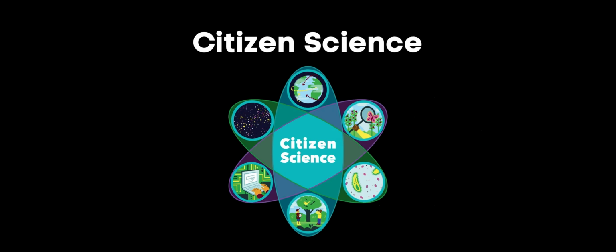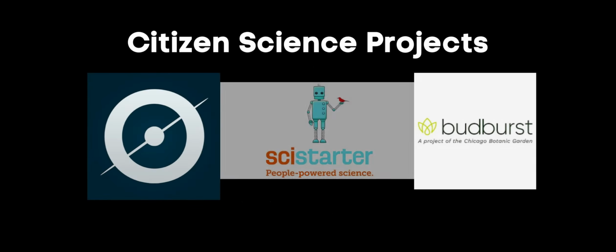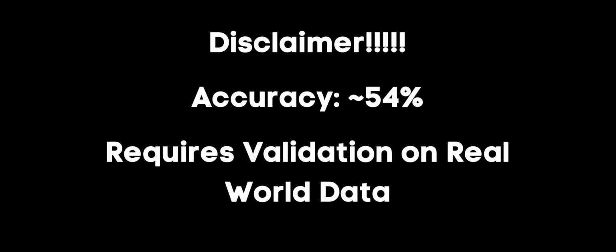Now, let's talk about citizen science. Citizen science is all about involving non-experts, like you and me, in scientific research. There are a variety of citizen science projects open for the public to participate in a variety of ways. Citizen science projects include Zooniverse, SciStarter, and Project BudBurst. With AI-driven solutions, citizen scientists can actively participate in drug development and biopharmaceutical research with limited domain knowledge. I must emphasize that this project is a proof of concept. The model's current accuracy stands at around 54%.